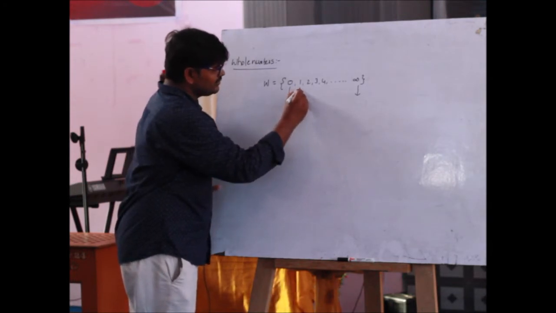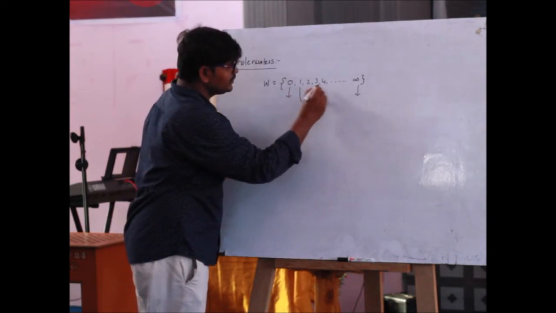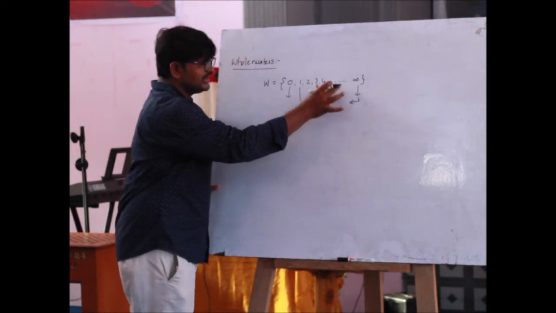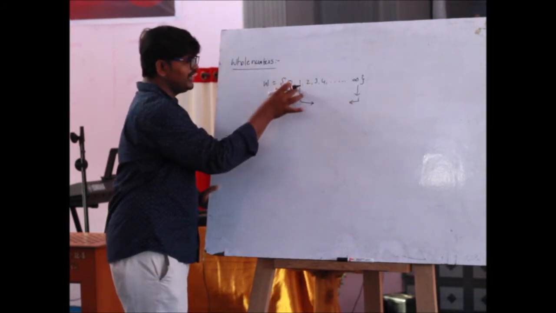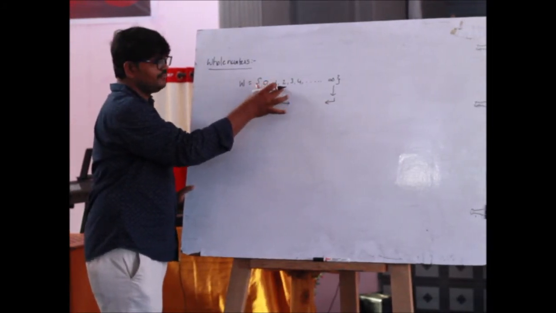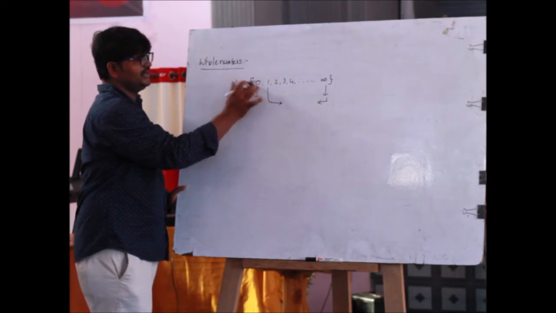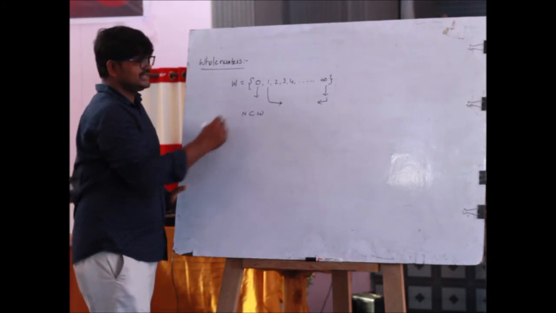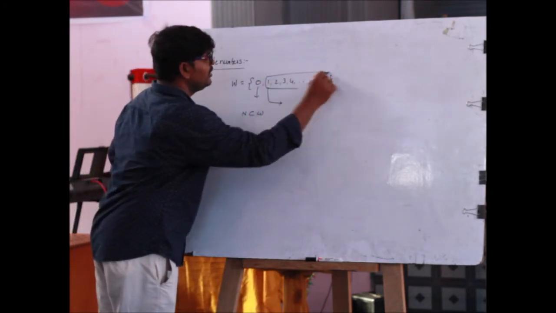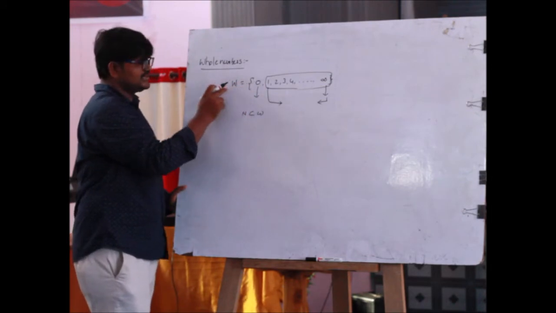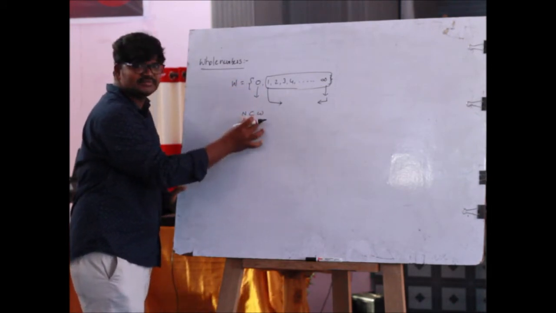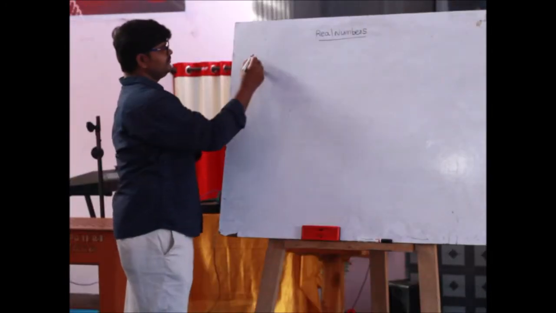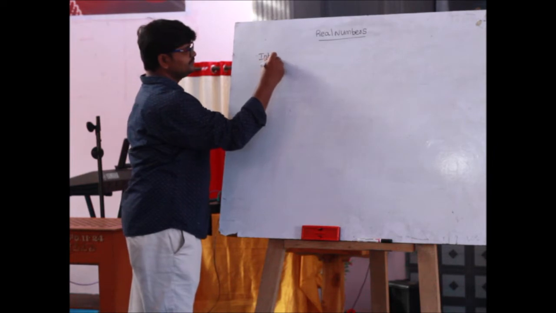Just observe that from 1 to infinity, these are called the set of natural numbers. The set of all natural numbers is contained in the set of whole numbers. That's why N is a subset of W. Is that clear?